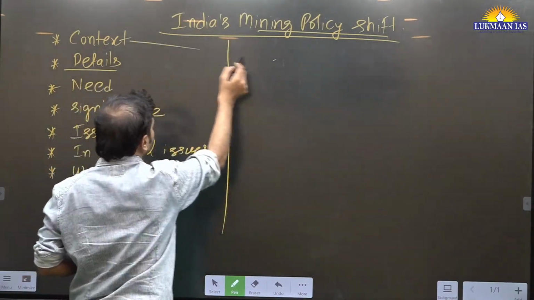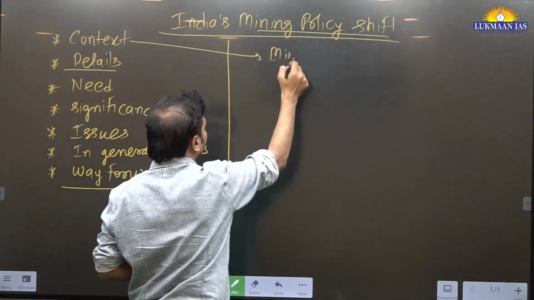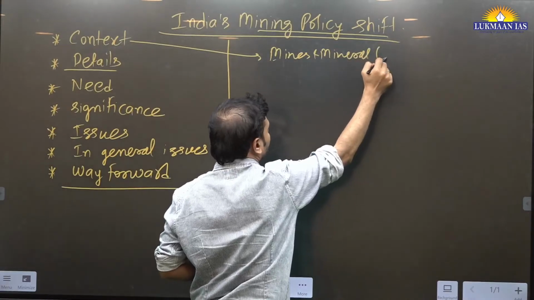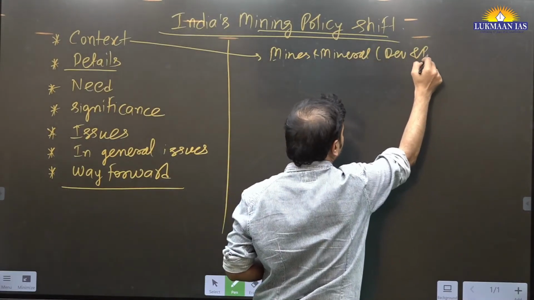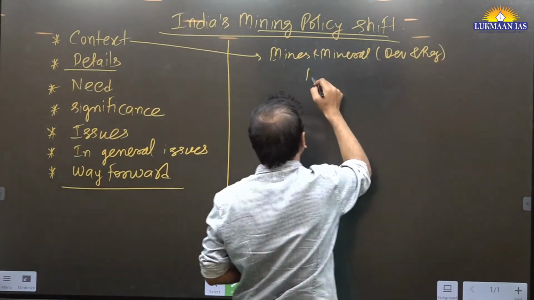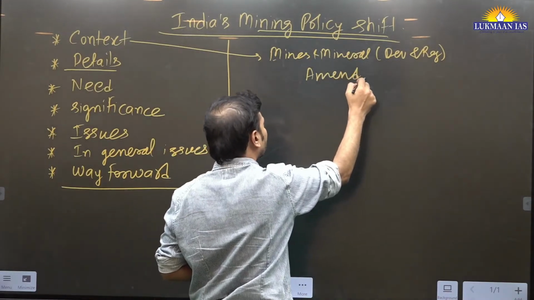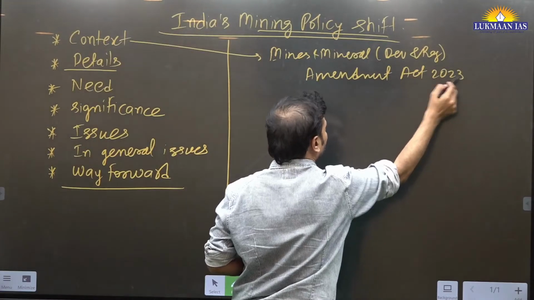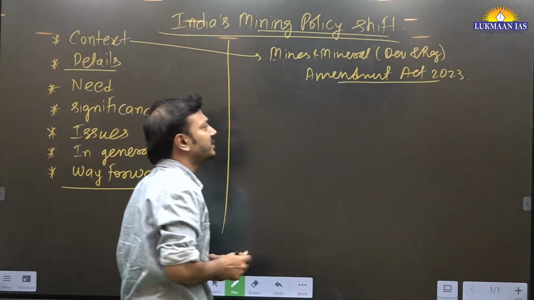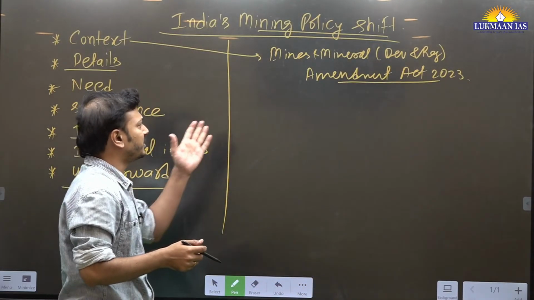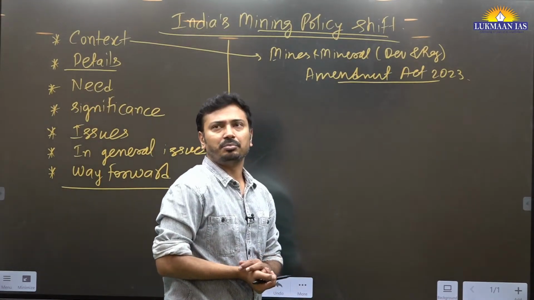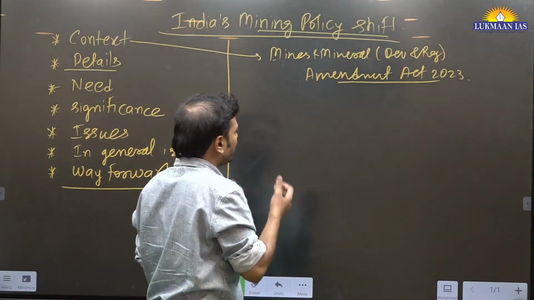Now, context. Yes, of course, the Mines and Minerals Development and Regulation Amendment Act 2023. So the original act of 1956 that has been amended here through this particular amendment, and major changes have been done. That's why we are covering this.